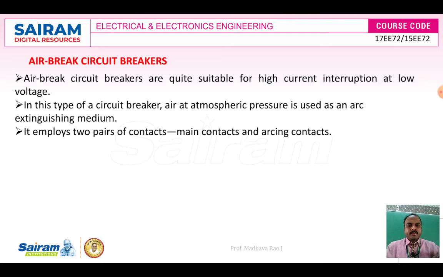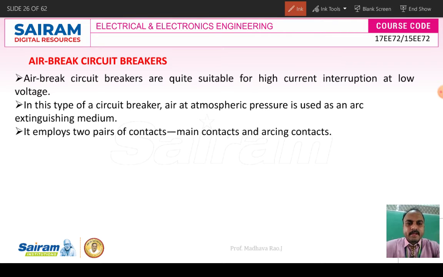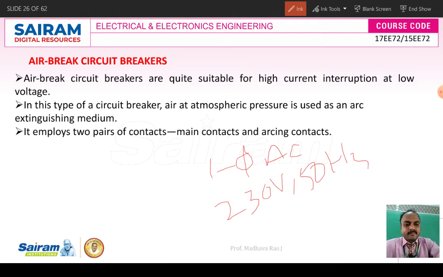For example, in our homes we get a single phase AC supply with a voltage rating of 230 volts, 50 hertz. Here the voltage value is low and the currents are high. So air brake circuit breakers are suitable for secondary distribution and secondary power transmission.